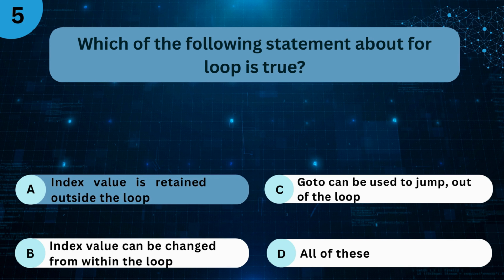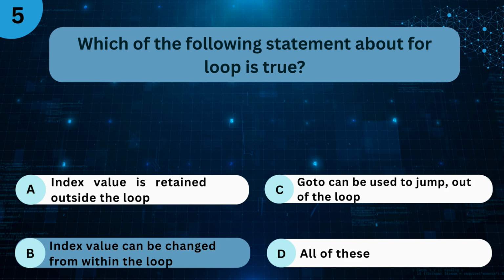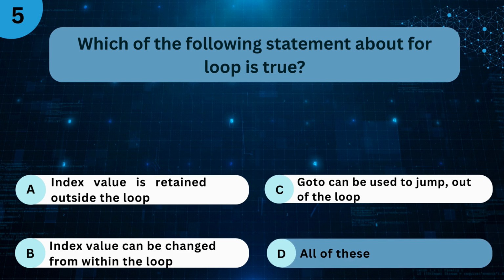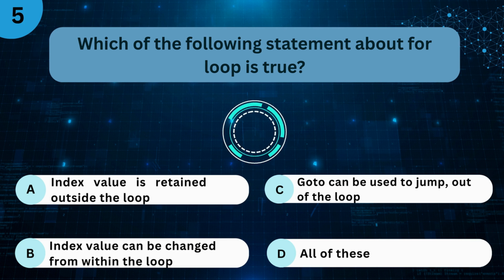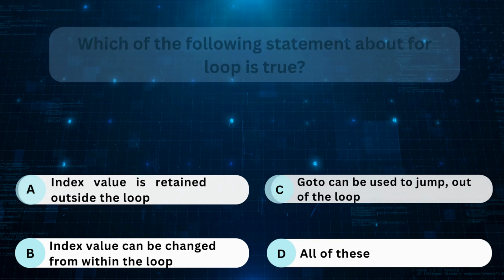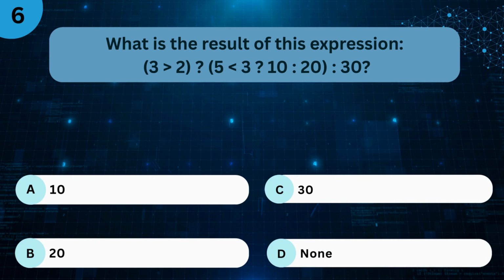A. Index value is retained outside the loop. B. Index value can be changed from within the loop. C. Goto can be used to jump out of the loop. D. All of these. The right answer is D. All of these. What is the result of this expression: 3 > 2 ? 5 < 3 ? 10 : 20 : 30?